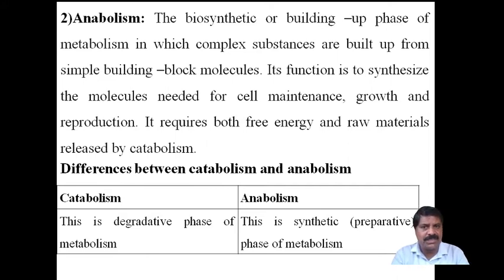Therefore, this process, anabolism, is called a preparative method, and catabolism is the degradative or decomposition process. The simple molecules obtained from catabolism can be combined further and become the next complex molecules, and they are useful for the maintenance of growth. Therefore, they synthesize the molecules.